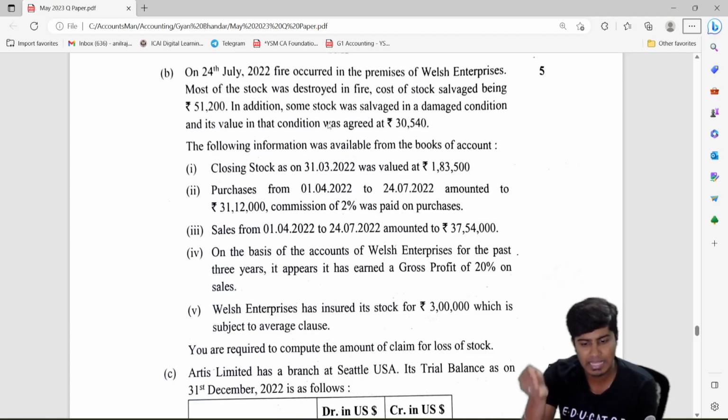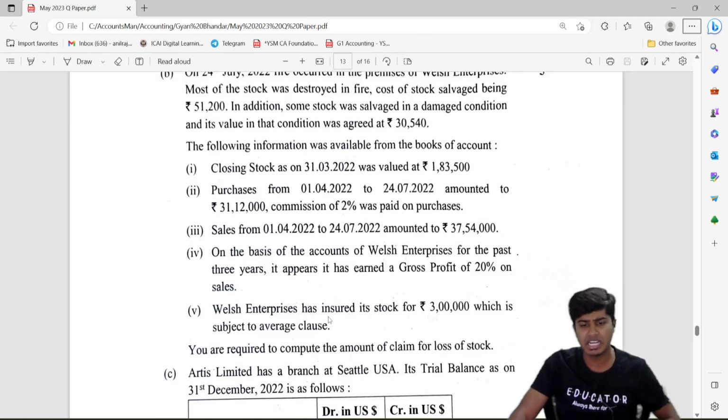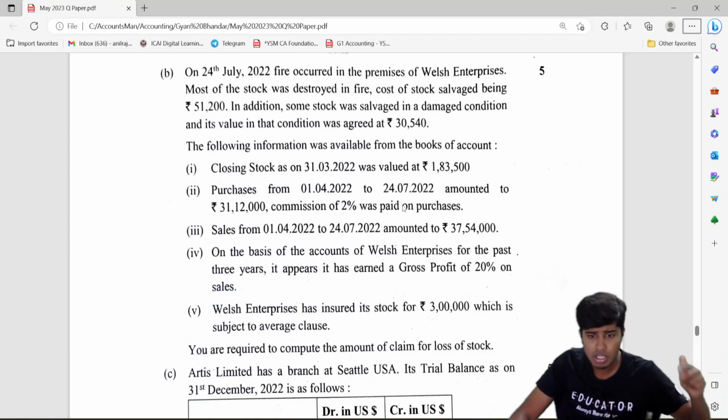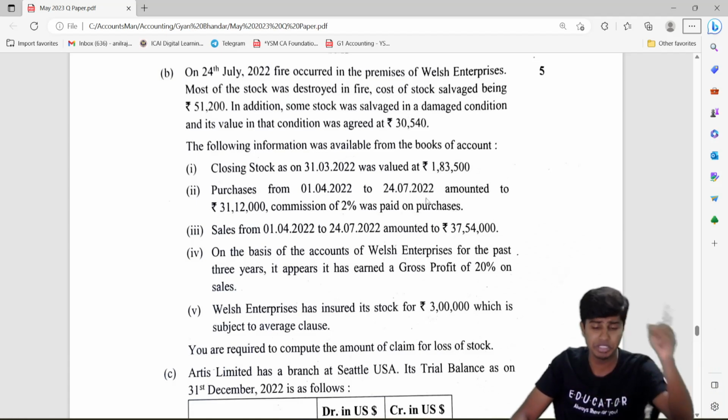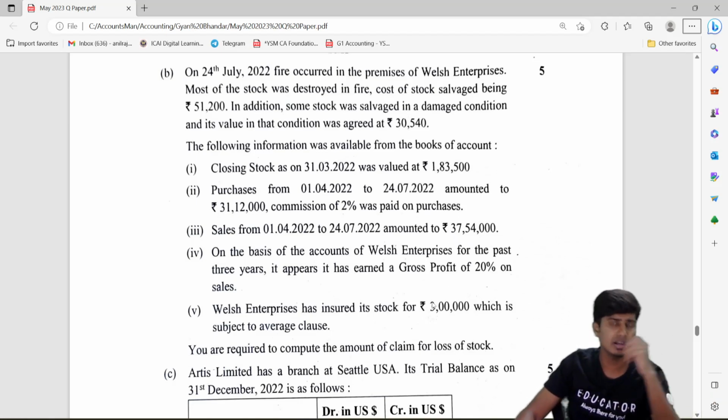So you would have to prepare last year's trading account to identify the GP percentage. It appears they've given the last year's GP percentage to be 20%. So no problem, you don't have to prepare last year's trading. Straight away start with memorandum trading. GP percentage is 20%. Last year's closing stock of 183,500 is current year's opening stock. You will write purchase. On purchase, you will write commission on the debit side in memorandum trading account. They have given sales. You put the GP percentage. That's it. You will identify the stock as on date of fire after you write GP.